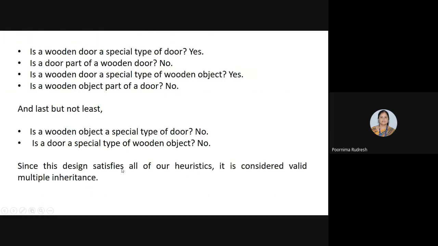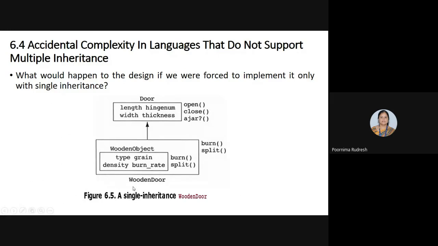Suppose instead of multiple inheritance, single inheritance is used, or we are forced to use single inheritance. What happens? See here, the door is there, the wooden object is there, and from these two we are constructing the wooden door by using the door and wooden object.